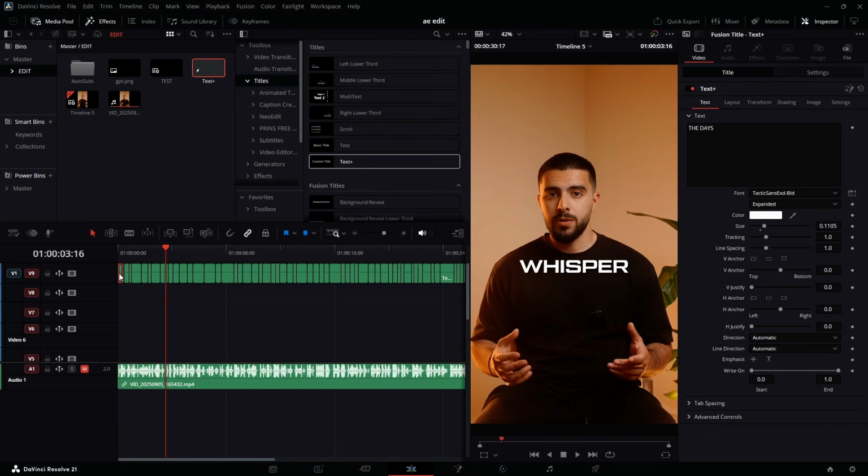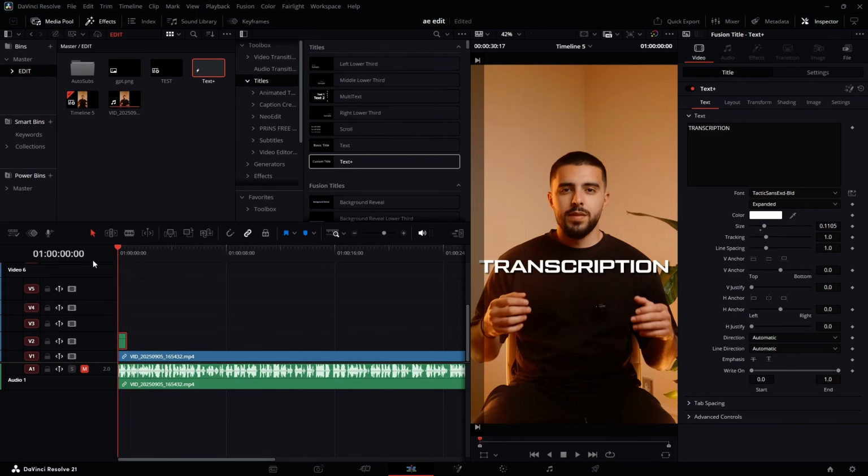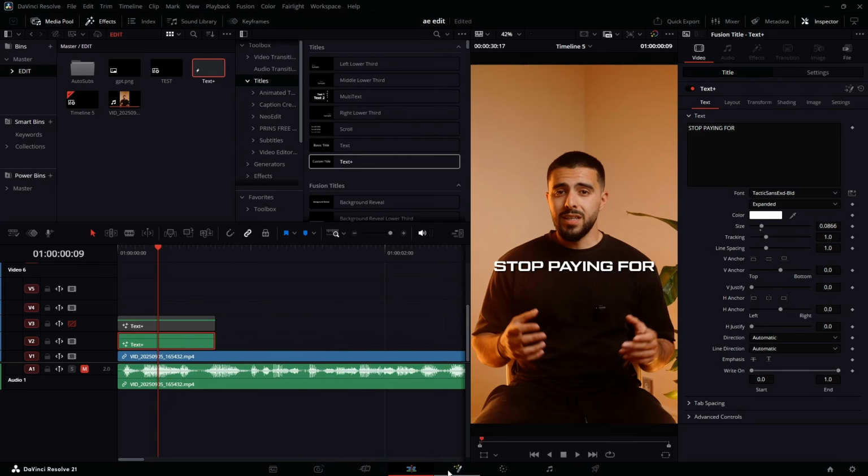I'm going to hold down alt on any of these text nodes here and bring it down, somewhere around here, and you can disable this one so that it doesn't get in our way. So you have here transcription, duplicate this one like so, and mute this one, or delete this one. The first thing I wrote there was stop paying, so I'm just going to write stop paying for. Good, this is what I want. I'm going to reduce the size again to something like this. I think it's good. And now I can open this one in the Fusion page to do some further customization.